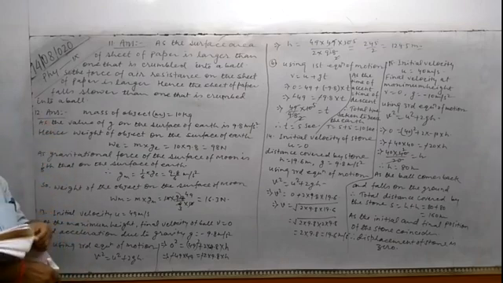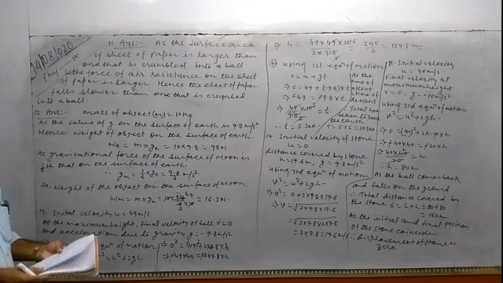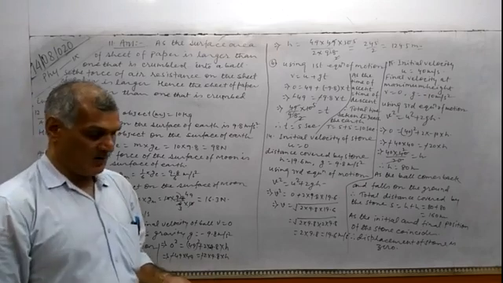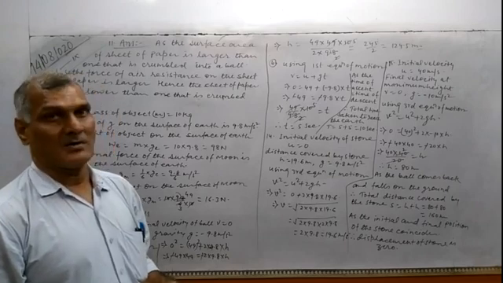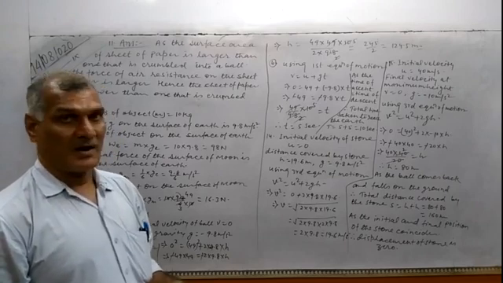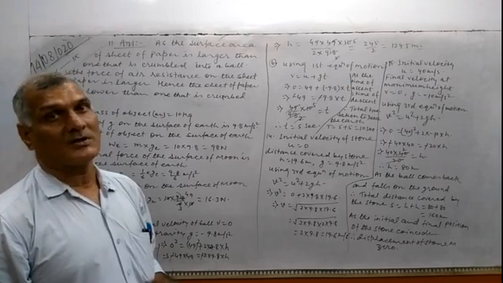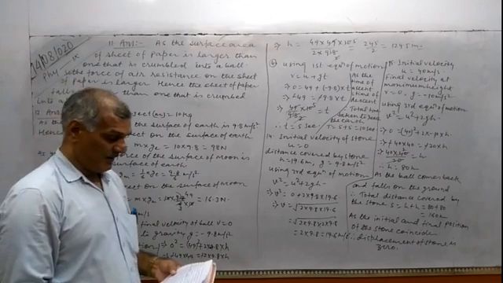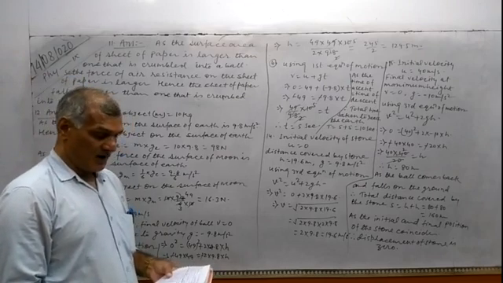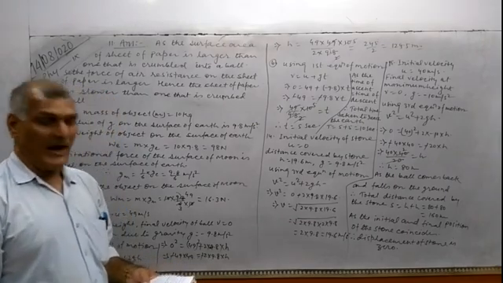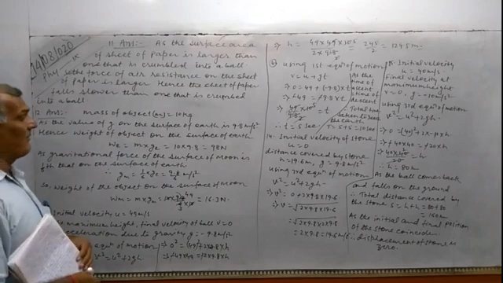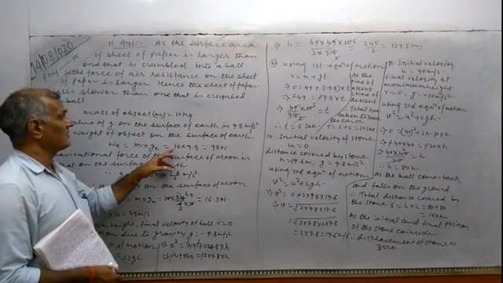And in question number 12, it is given that the gravitational force on the surface of the moon is only 1/6 as strong as the gravitational force on the earth. We did in the earlier class that the gravitational force on the moon is 1/6 the gravitational force on the surface of the earth. Then what is the weight in Newton of a 10 kg object on the moon and on the earth? On both we have to find the weight of an object whose mass is 10 kg.